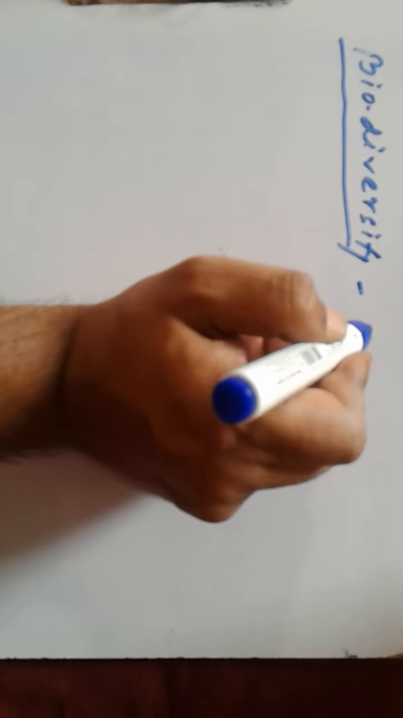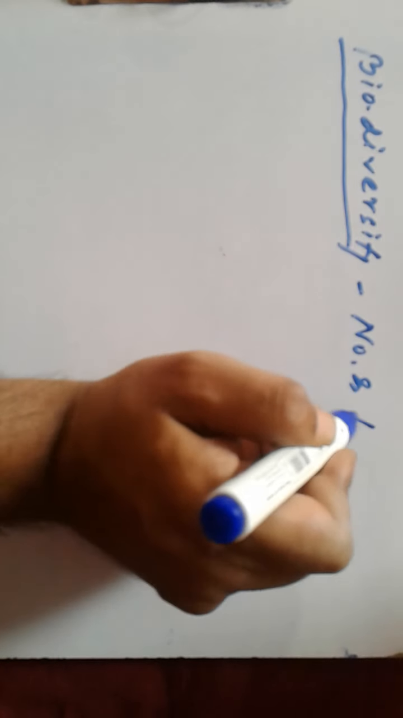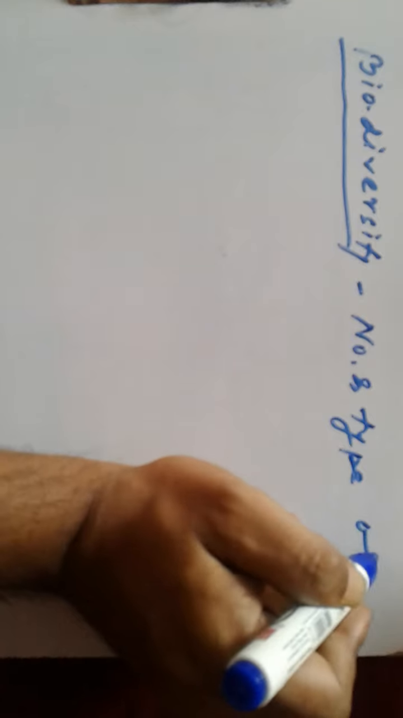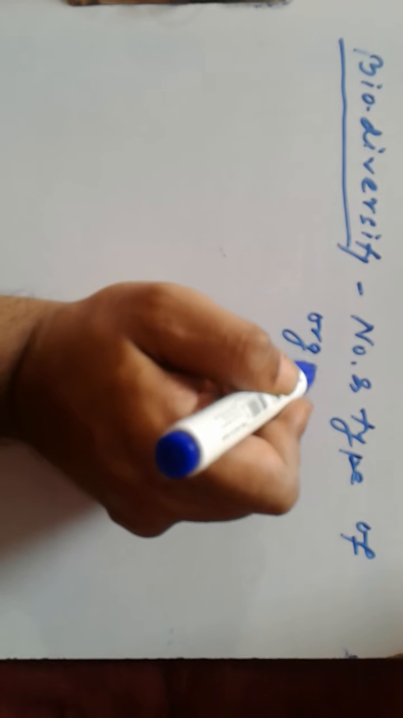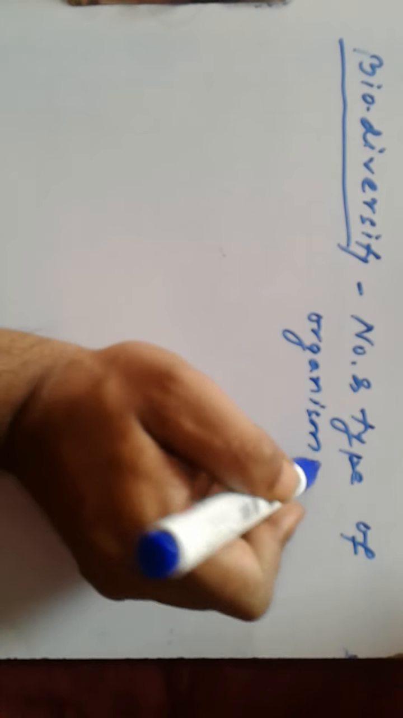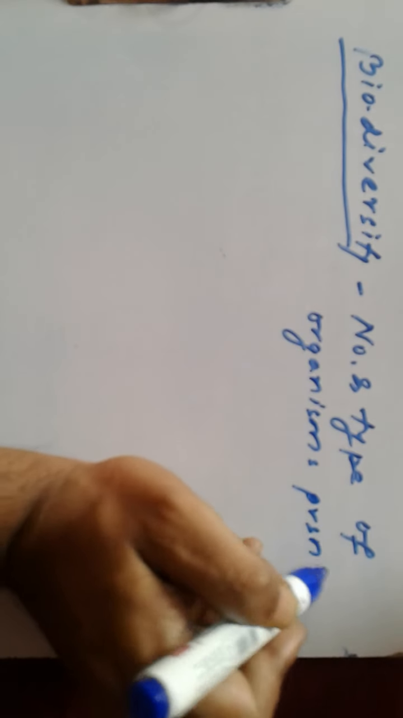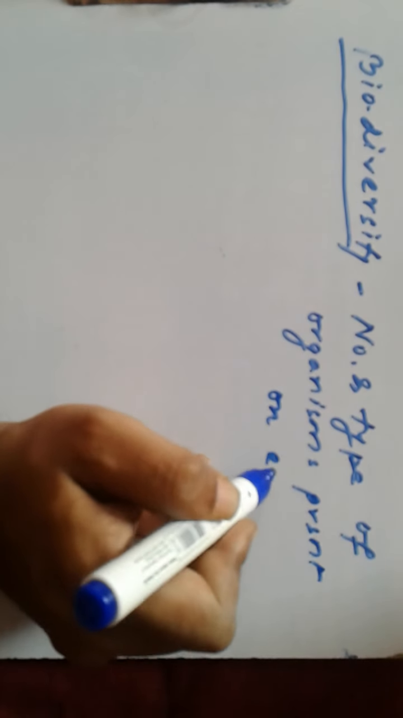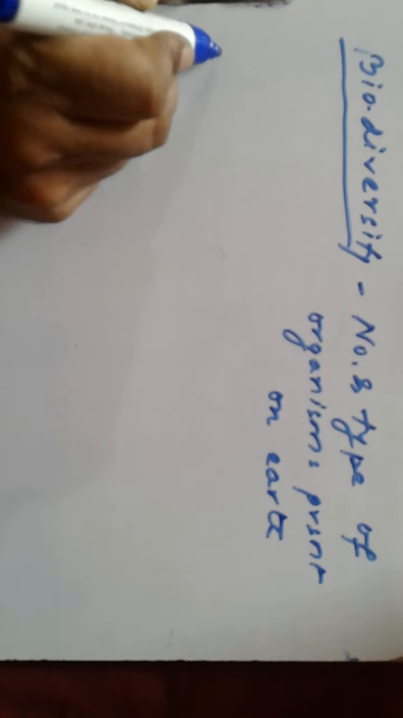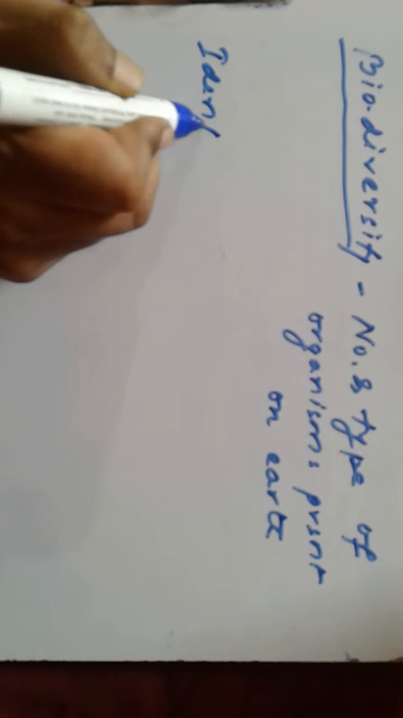What is the first one? It's biodiversity. What is biodiversity? It is the number and type of organisms present on Earth. What is the next one? It is identification.